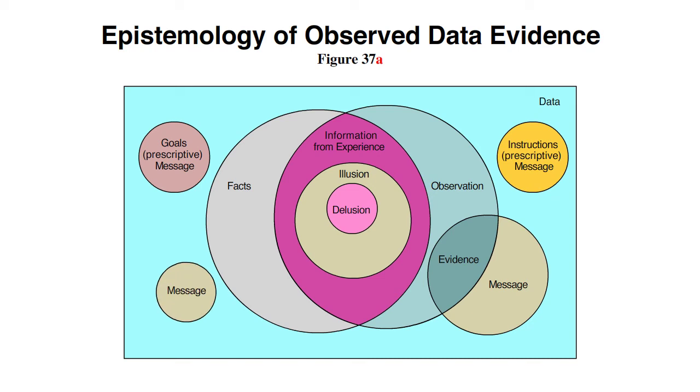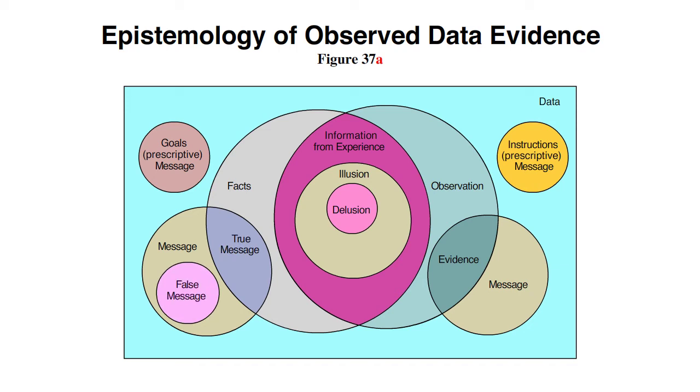But not all messages are accurate. When the message is factual, we call it true. When it's not accurate, we call it false. When we're certain of the implications of data, what it means, we call that information knowledge.